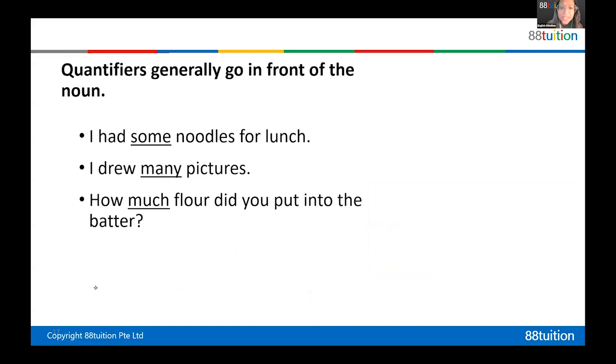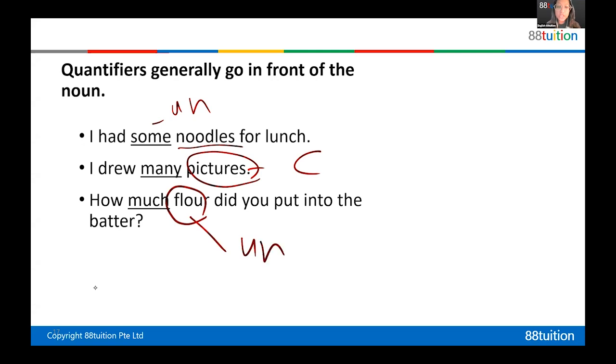These are some examples of quantifiers: some, many, much. Again, some noodles. Can you count noodles? No. Noodles you cannot count, right? Noodles is singular, noodles is plural. So this one is uncountable. Many pictures. Are pictures countable? Yes, very good. So this is countable. Flour. Can you count flour? No, you cannot. So it's uncountable. So how much flour? Much flour, because flour you cannot count.